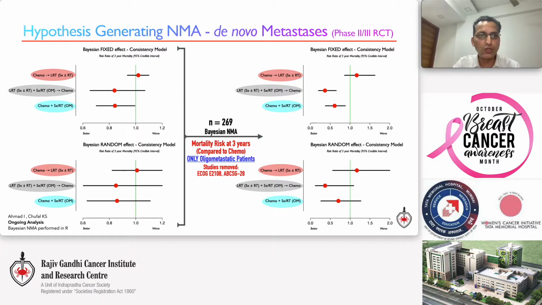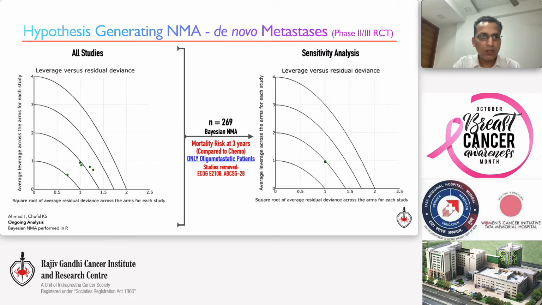left after excluding 2 large trials, and before dismissing these results as a statistical fluke or the undue influence of Saber Comet on the analysis, let's look at the performance metric of the two analyses by plotting leverage versus residual deviance to identify the presence of any outlier and to see how closely these included trials fit. Closer the better.